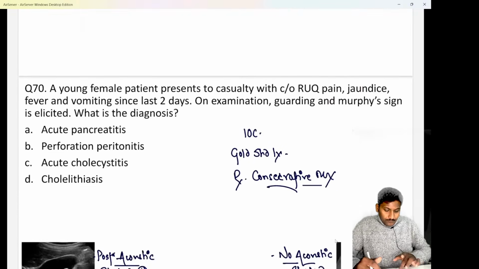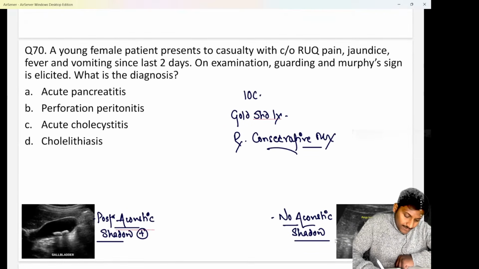Hopefully clear. Next is question number 70, and that states a young female patient presents to the casualty with complaints of right upper quadrant pain along with jaundice.